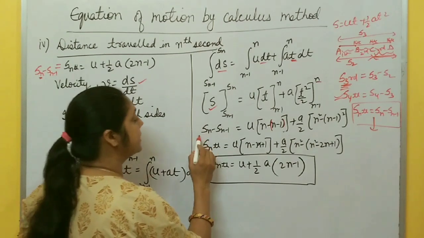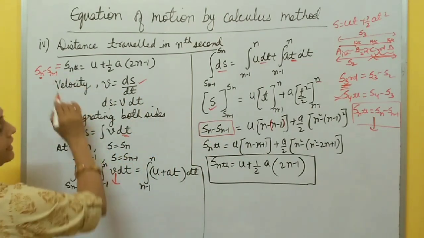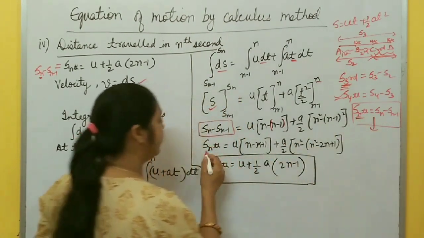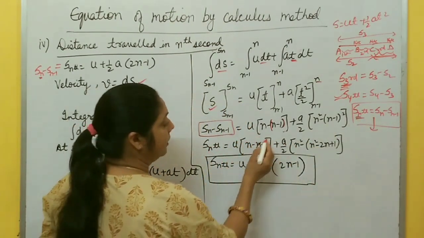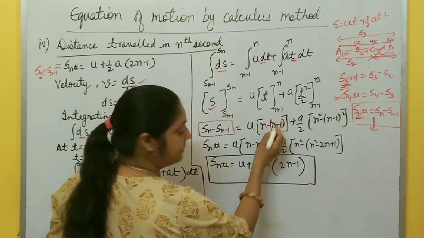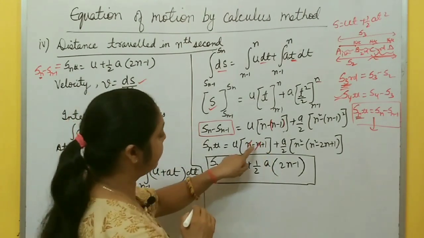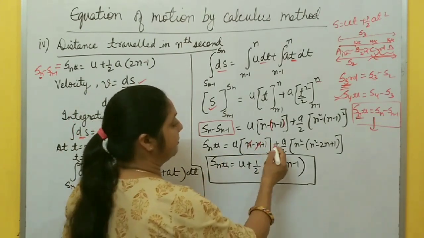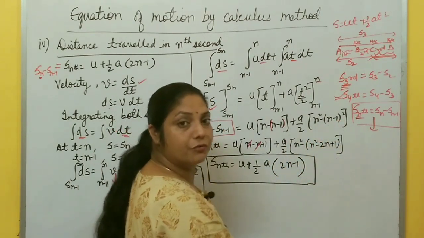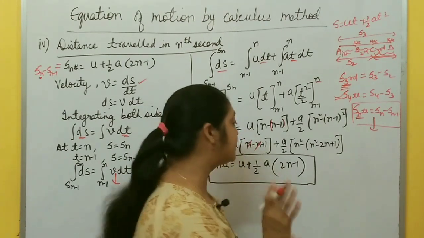This becomes this term. Sn minus Sn minus 1 is what? Snth, distance traveled by a body in the nth second. So you write Snth equal to u. Here you open the bracket: n minus n plus 1. You just cancel these, n plus and minus n cancel. Plus a by 2, here n square minus (n minus 1) whole square. The formula is a minus b whole square, a square minus 2ab plus b square.